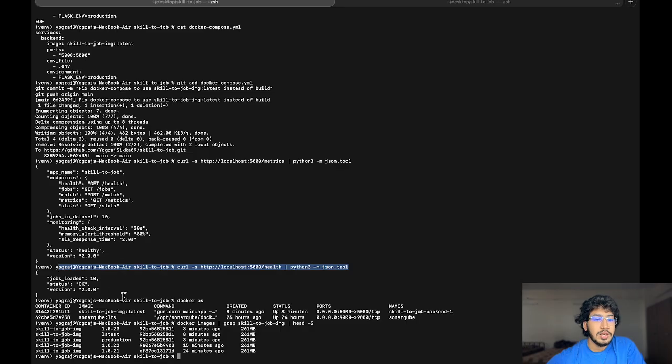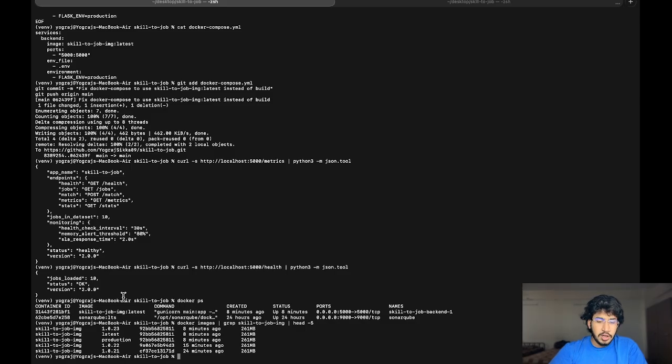Currently the jobs loaded is 10, the status is okay and the version is 2.0. This is the custom metrics endpoint I built specifically for monitoring. It returns all the information like thresholds, SLA configuration and all available endpoints. Now let's show you my repository and project structure.